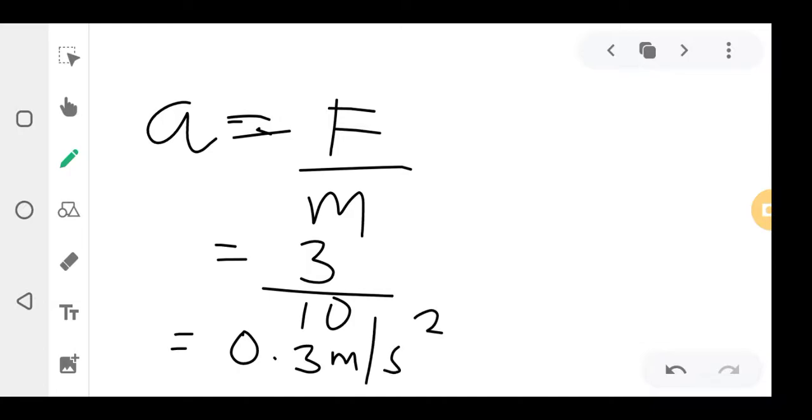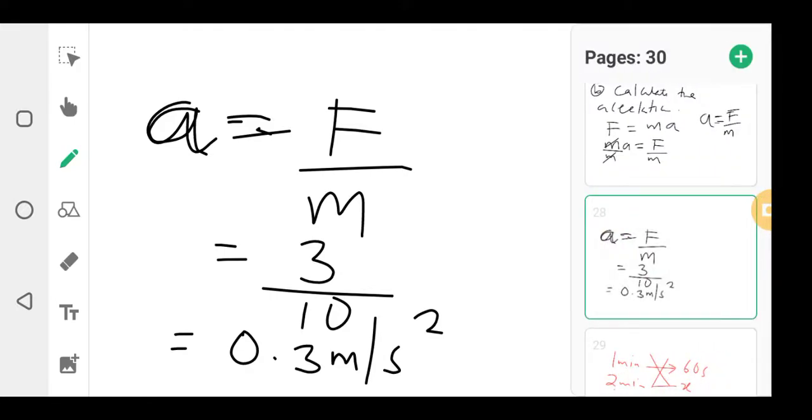So sometimes they can ask to calculate acceleration. Okay? And how did we calculate acceleration? We use the formula for force. So why did I use the formula for force? Because of those two forces they gave us. You remember? They gave us two forces, and then we calculated the resultant force. So in calculating the acceleration, you use the formula for force, but you make the acceleration the subject. That's how you do it, guys.